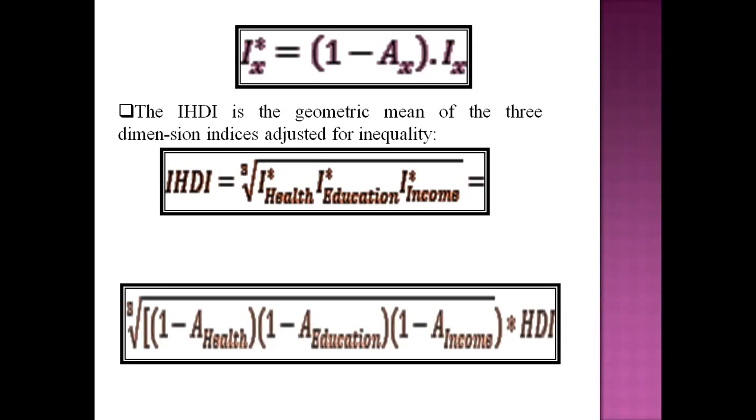The three variables are health, education, and income. So 1 minus AX, that is the Atkinson index of X variable or any variable,